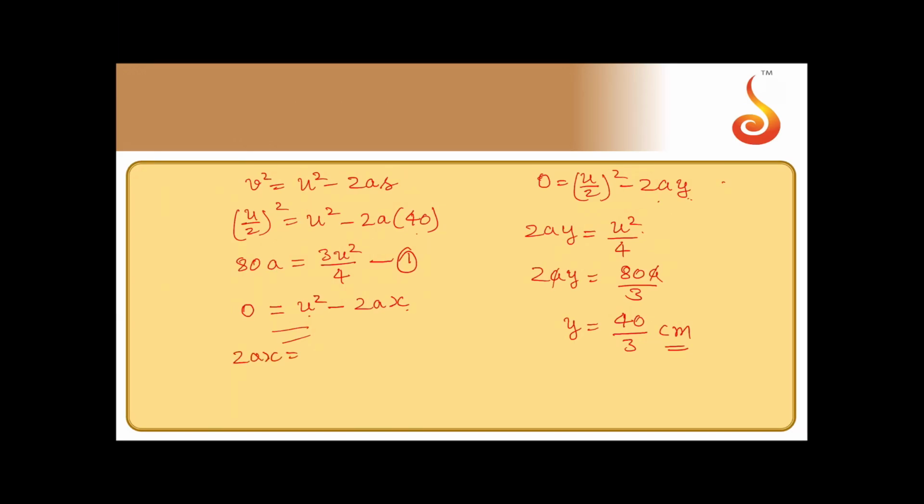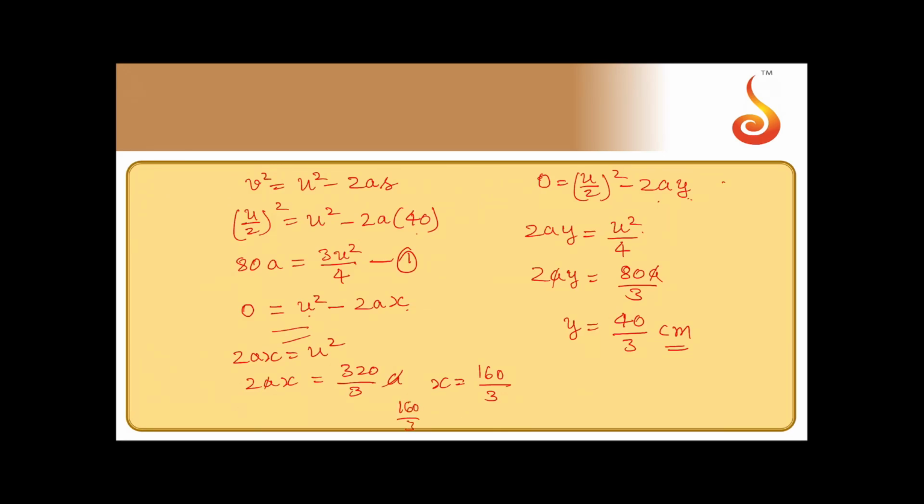So if you follow this, then you will get 2ax is equal to u square. So from this u square will be 80 into 4, 320 by 3. So 2ax is equal to 320 by 3a. A would have been cancelled. So x is equal to 160 by 3.